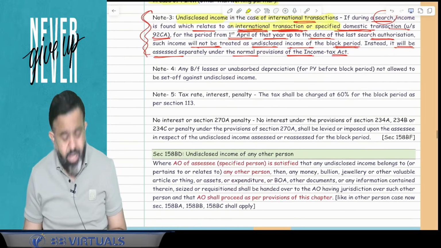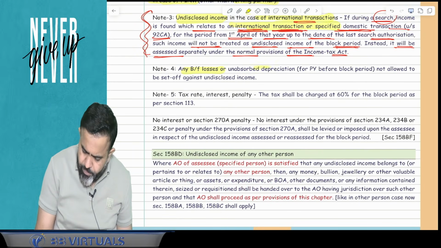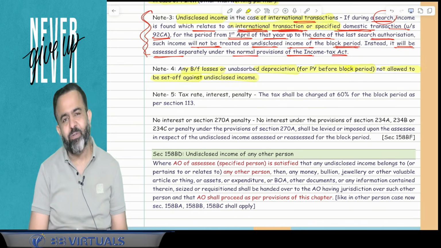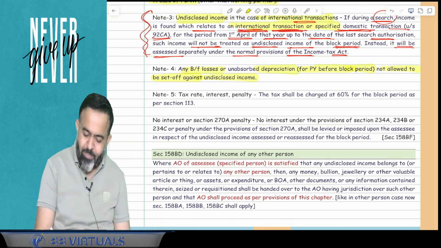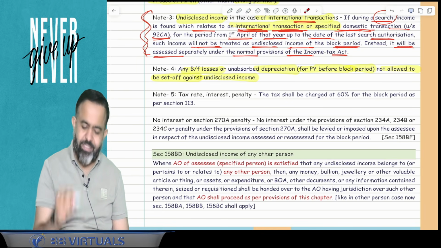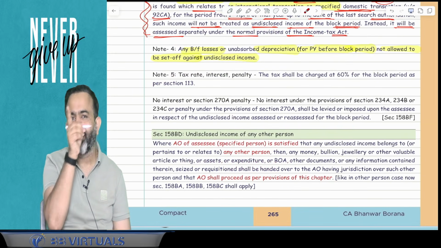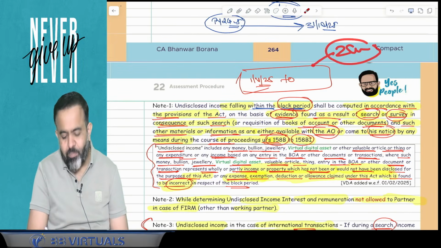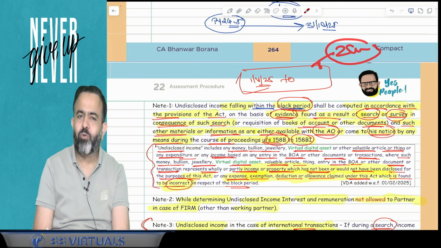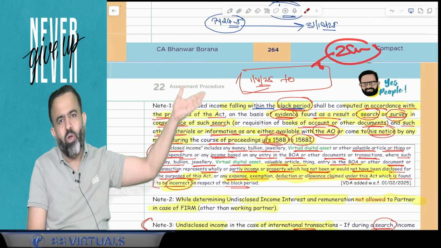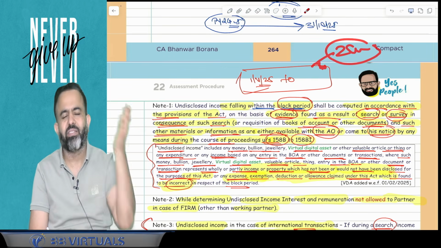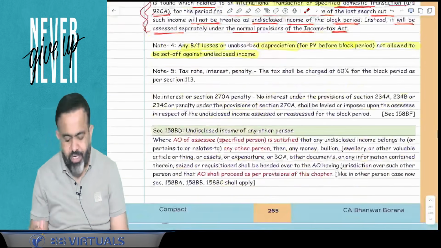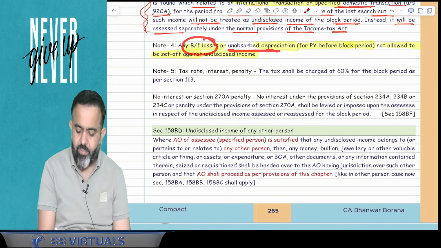Now next part. Any brought forward losses or unabsorbed depreciation for the previous year before the block period are not allowed to be set off against the undisclosed income. Suppose in the block period you disclose the income, as well as the AO computes the undisclosed income, and that income is 2 crore rupees. Before the block period there were certain losses. Can the assessee claim, sir, please set off the brought forward losses against this undisclosed income? Is it allowed? Answer is no. You cannot set off any brought forward losses or unabsorbed depreciation against this undisclosed income.